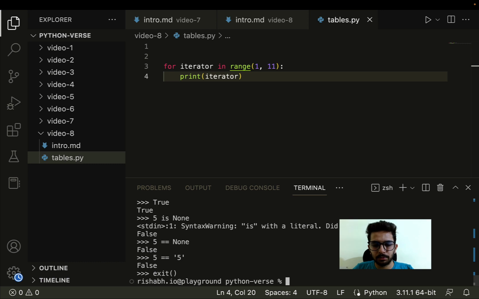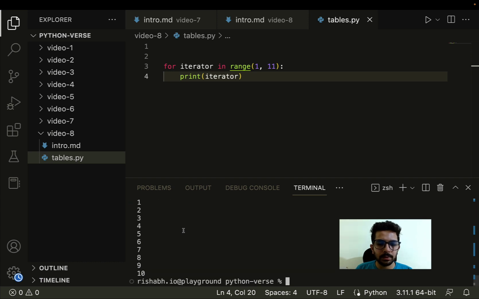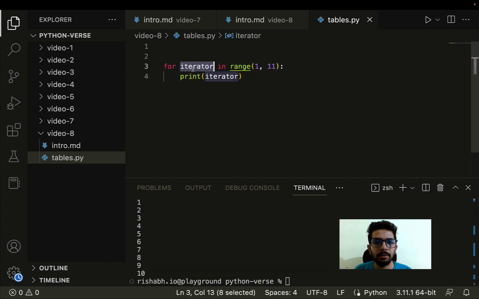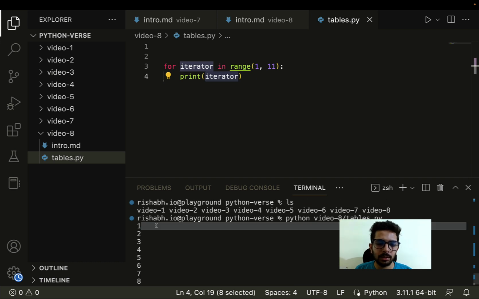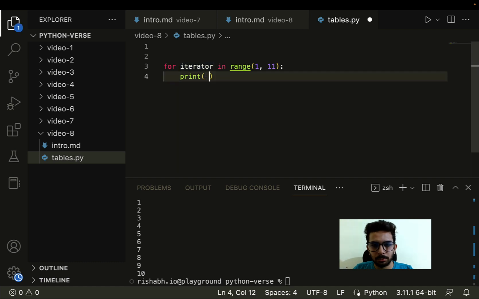Let's just exit out of this, and now video 8 and then tables.py. Cool. As we can see, I have printed the value of iterator, and that value has been printed on the screen, right? And now what I want to do is, let's say I want to print the table of 2. What I will do is say iterator times 2. This will print the table of 2 for me.